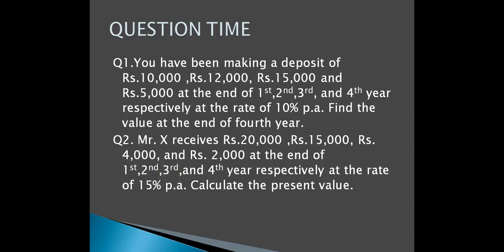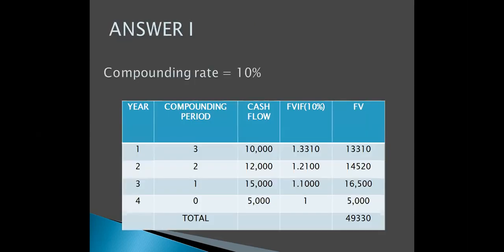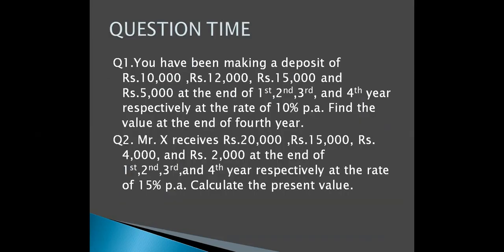ठीक है, but अभी हम टाइम वैल्यू कॉन्सेप्ट लगा के चेक करेंगे that what is actually going to be the future value. So here this compounding rate is 10%. यहाँ पे क्वेश्चन में पढ़ो, the compound rate of interest is 10%, यानी कि आपकी जो अमाउंट है that is compounding at the rate of 10%.